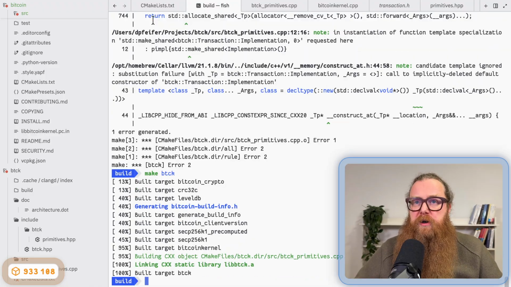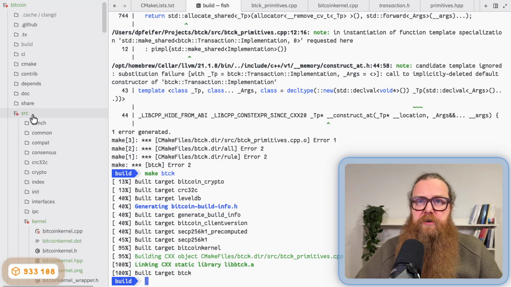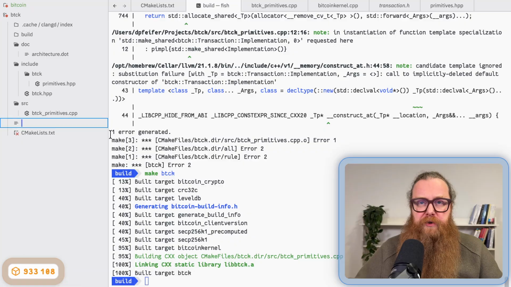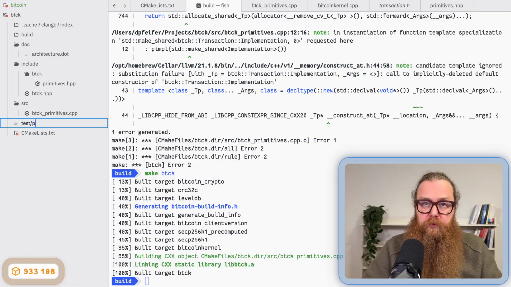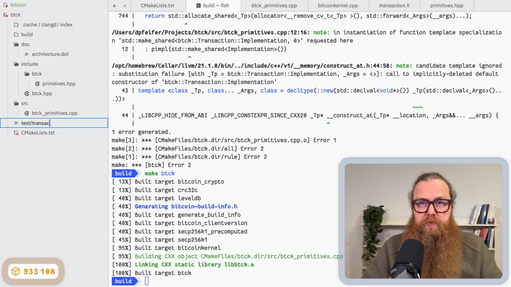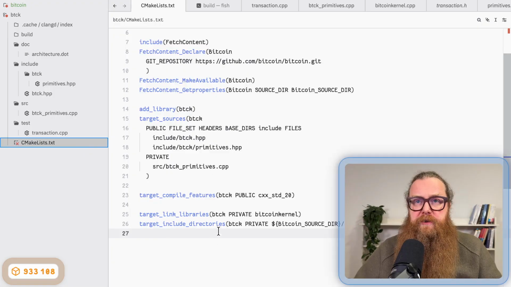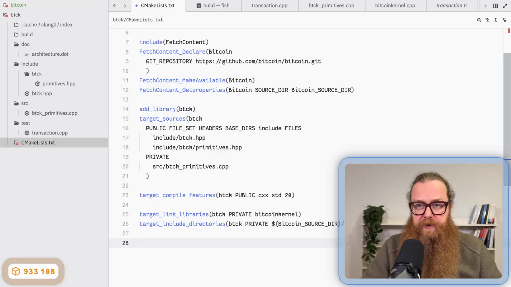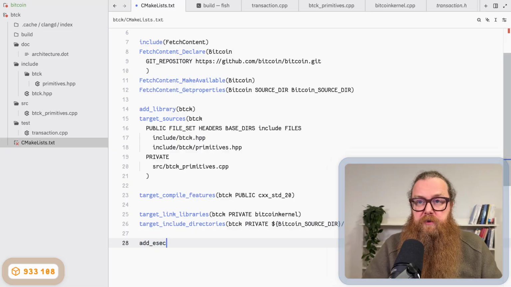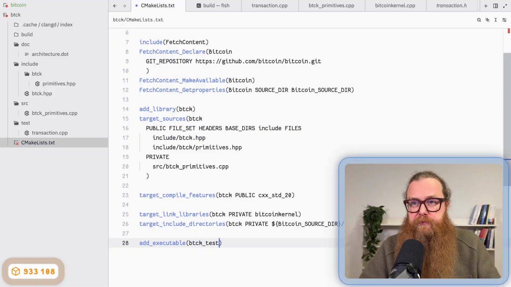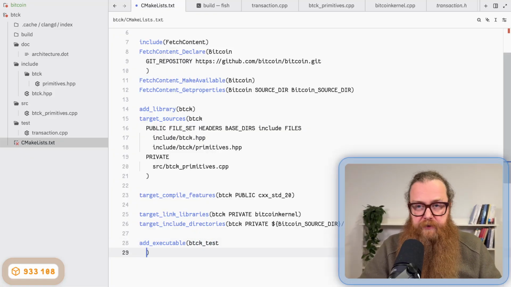Cool. Now, in order to test this, I just want to add a test, right? So I create a new file, call it test slash transaction.cpp. And in my CMakeLists.txt file, I create an executable. I call add_executable btck_test. And I add the source file.